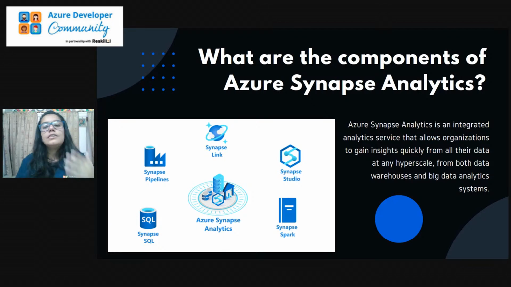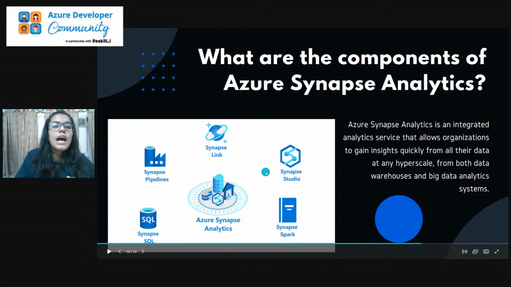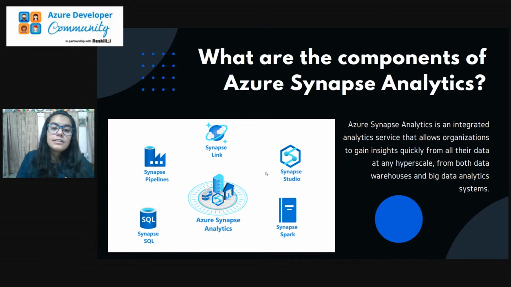Azure Synapse Analytics is an integrated analytics service that allows organizations to gain insights quickly from all their data at hyperscale, from both data warehouses as well as big data analytics systems. As you can see, there is a list: we have Synapse pipelines, Synapse links, Synapse Studio, Synapse SQL, and Synapse Spark. These are the several components, tools or features, of Azure Synapse Analytics that we can further use to process our data and to create some visualized effect out of it.